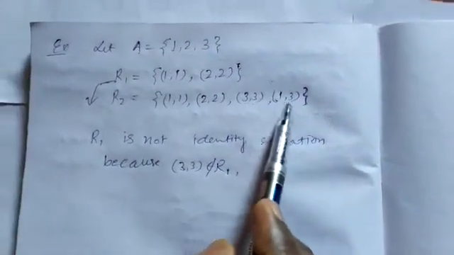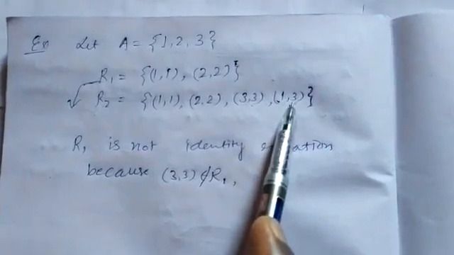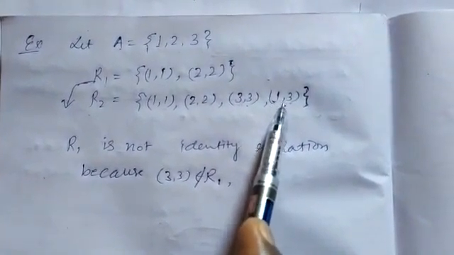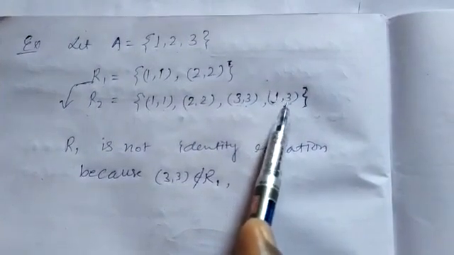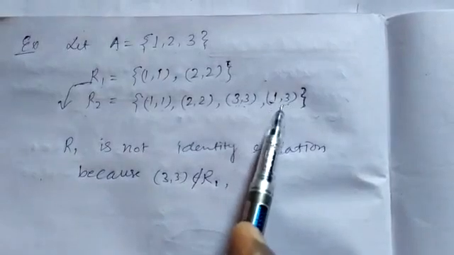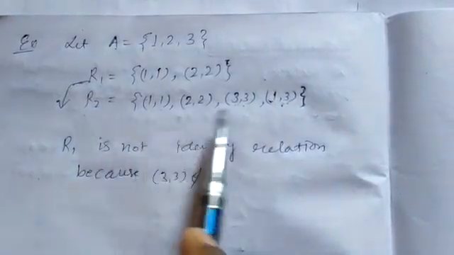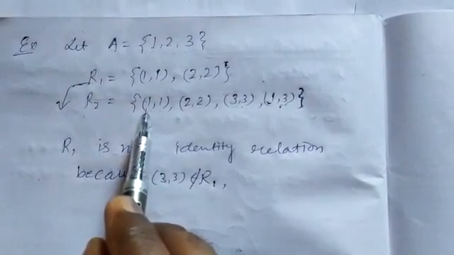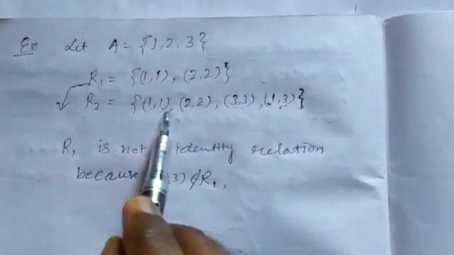But here (1,3) belongs, 1 is related to 3, which is a different element, so one extra element is given. So it is also not an identity relation, because for identity relation there will be only (1,1), (2,2), (3,3).